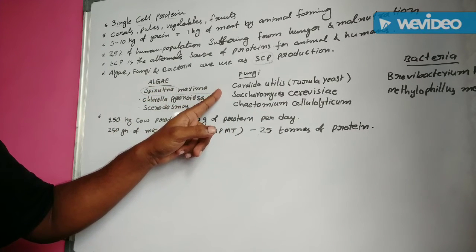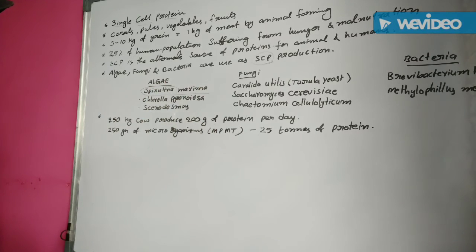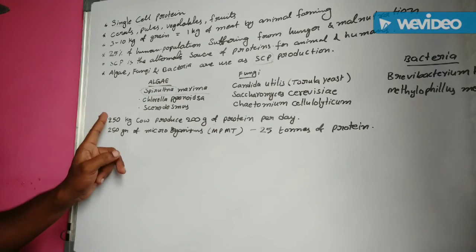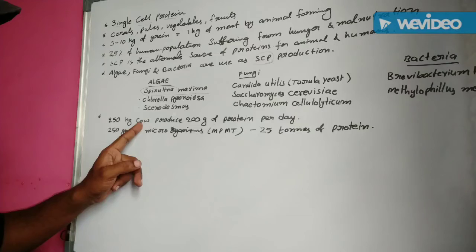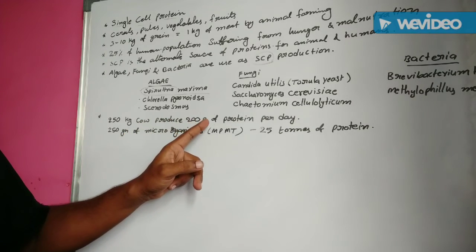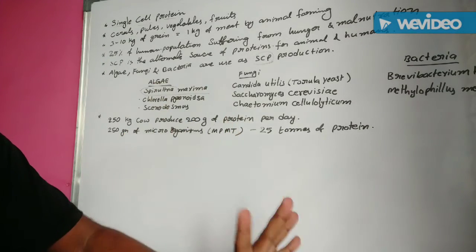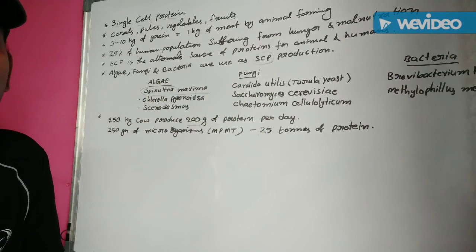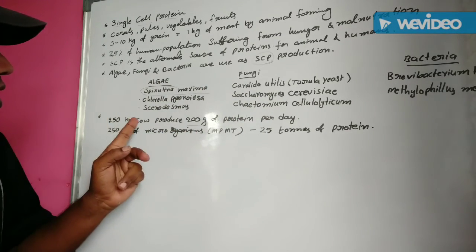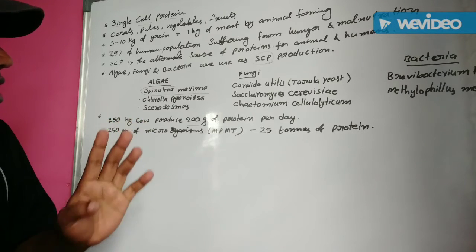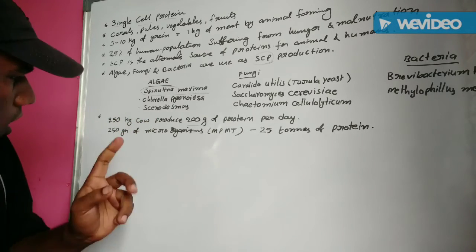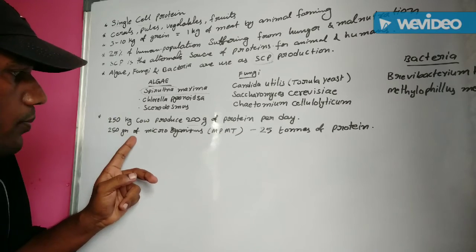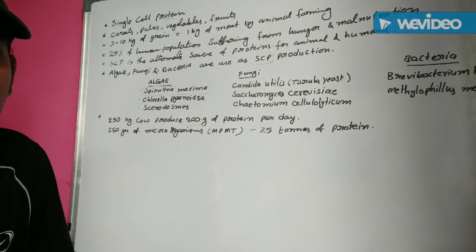Suppose a 250 kg cow produces 200 grams of proteins per day. Only 200 grams of protein per day is produced by a 250 kg cow. But 250 grams of microorganisms, what type of microorganisms?